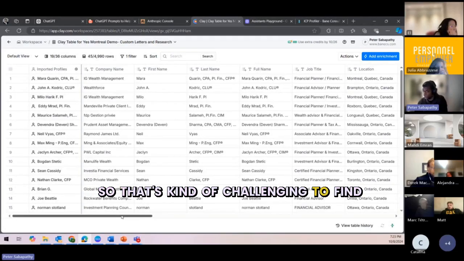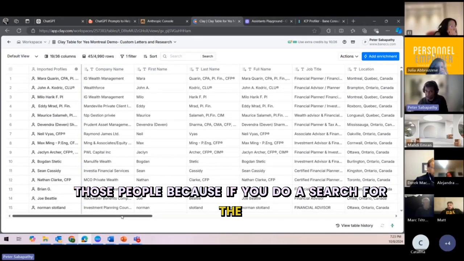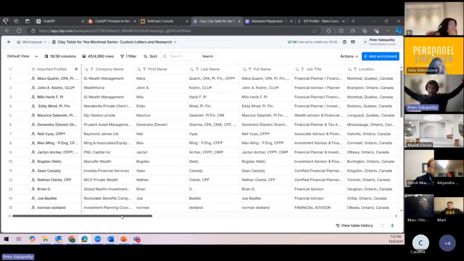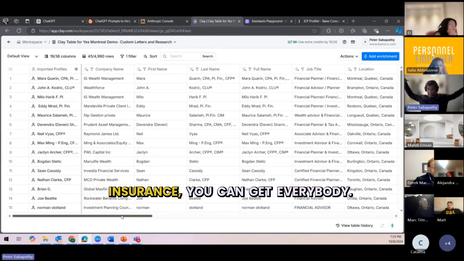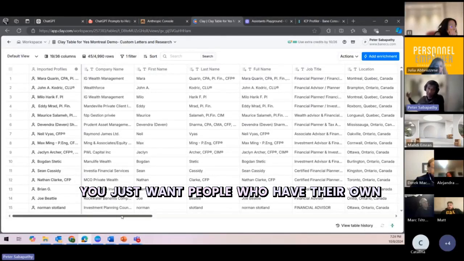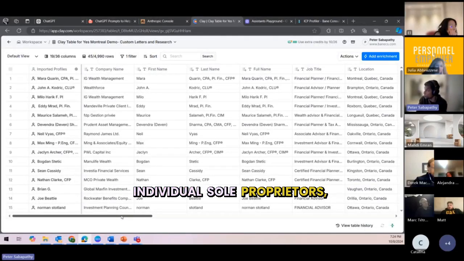So that's kind of challenging to find those people because if you do a search for the org, you're going to get everybody in the org, right? So if it's Sun Life or RBC Insurance, you're going to get everybody. You just want people who have their own companies, individual sole proprietors, right?